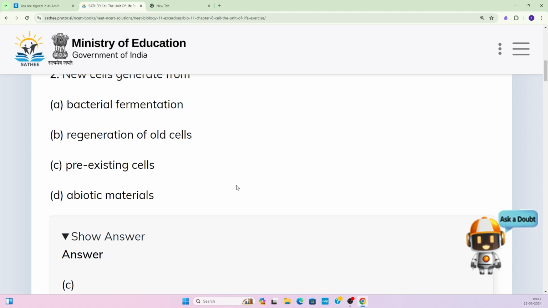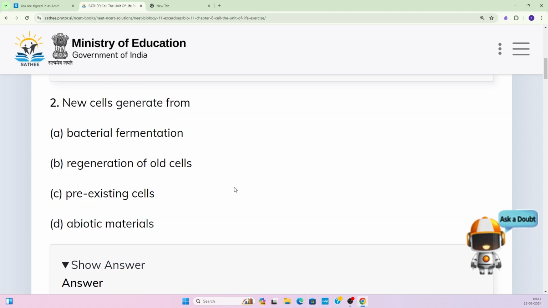So looking over the options here, the new cell generate from option A, bacterial fermentation. This is absolutely incorrect. Regeneration of old cell. We are talking about the new cells. Now old cell gets regenerated to form the new cells. Regeneration is seen in some of the organisms, not in every organism, and every cell does not have the power of regeneration.